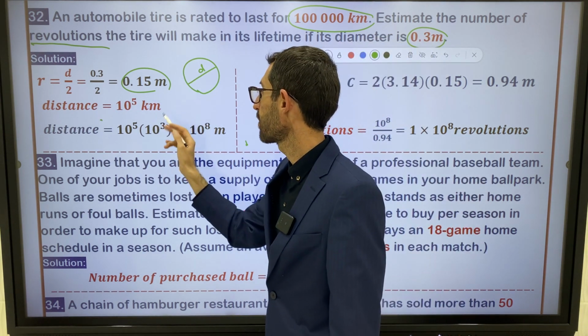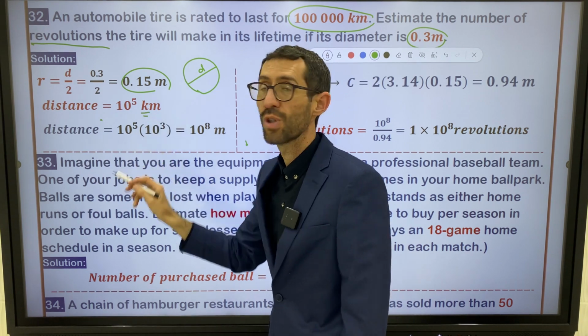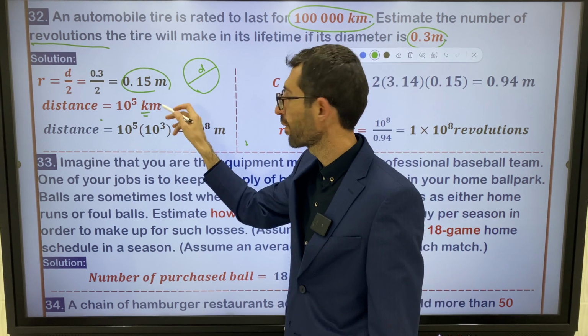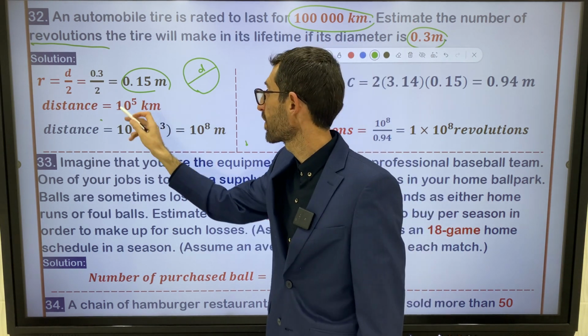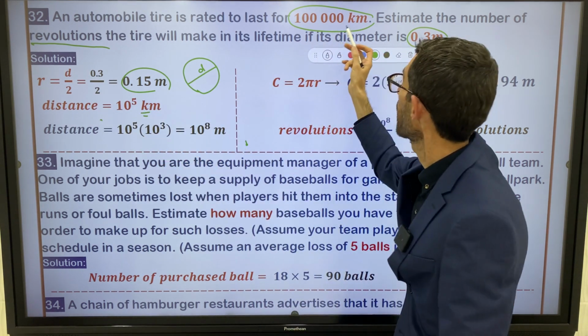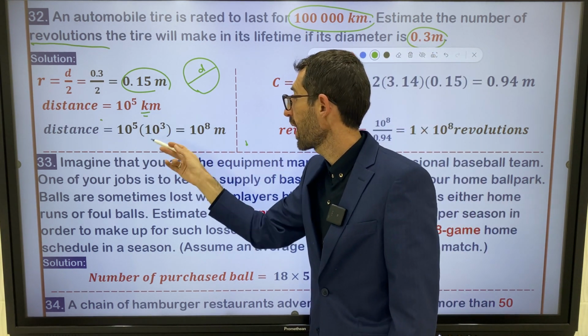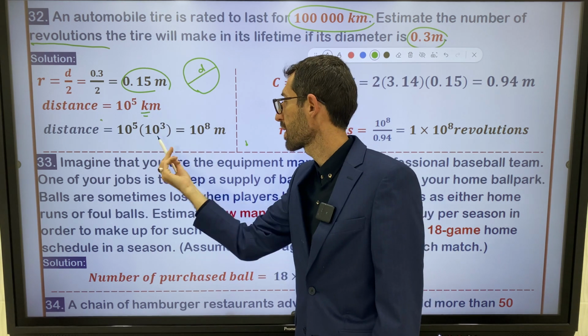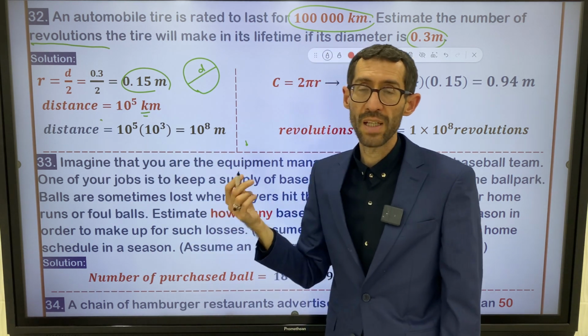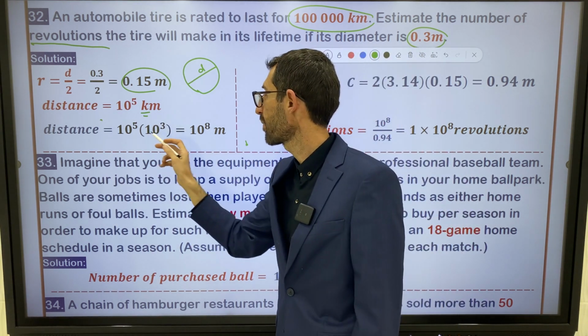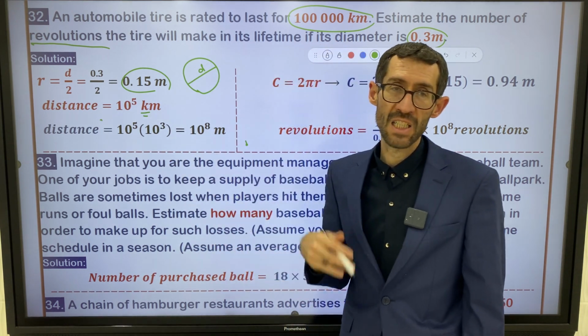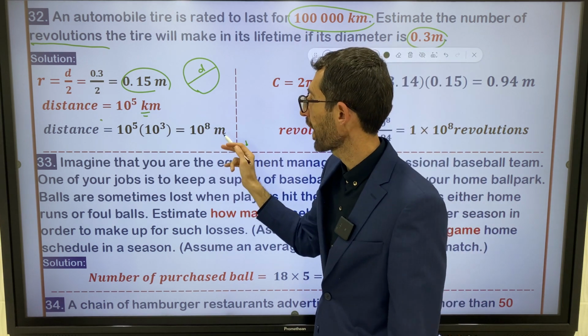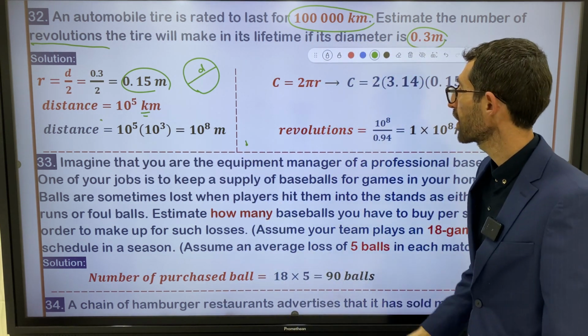How do you convert kilometers to meters? Kilo means 10 to the power 3. That's why you have to write the value of kilo. And we have 10 to the power 5, meaning 100,000. Now we have one common base. You write it once, and after that, you add the exponents together. So we have 10 to the power 8 meters, right?